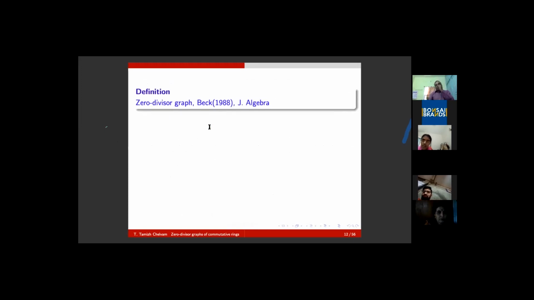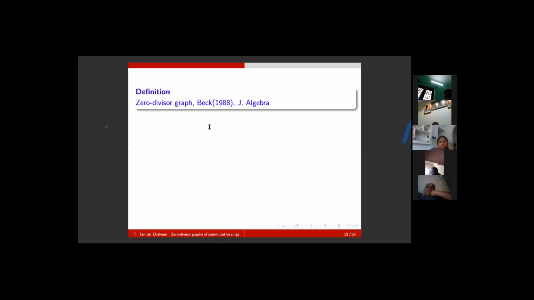Now, I have given a warm up of certain known facts. They are not very hard to grasp. Now, let me come to the topic of my talk. As I mentioned in the beginning, the concept of zero divisor graphs was introduced by Ivan Beck, an Italian mathematician, in the year 1988, and it was published in the Journal of Algebra.